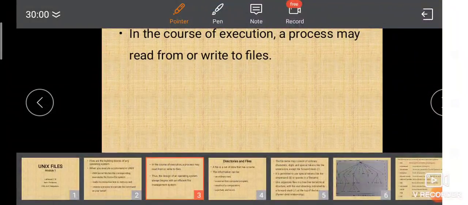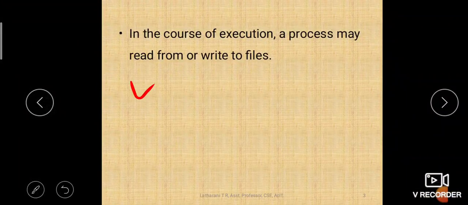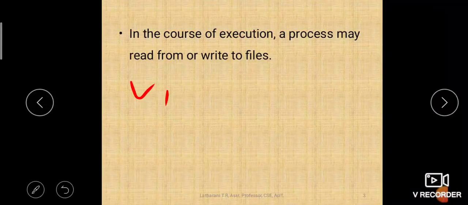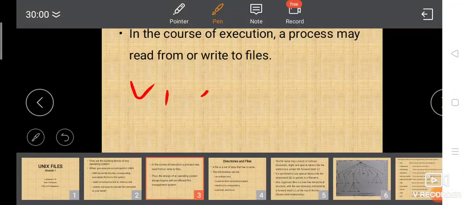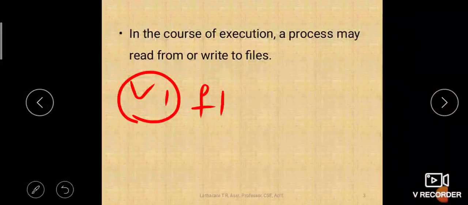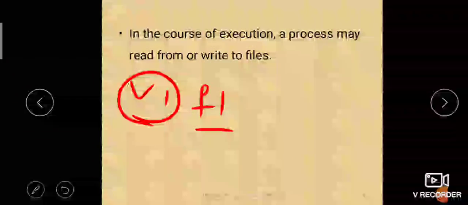So let me write it. Let us say vi f1. Okay, so this vi itself is a command which is stored in the form of a file, and you are asking the vi command to create this file, right?